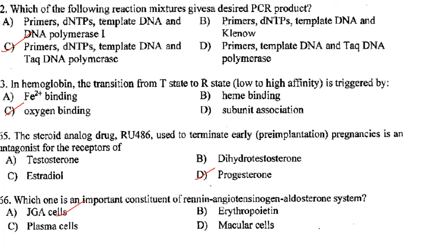Then which one is the most important constituent of the renin-angiotensin-aldosterone system? JGA cells. Answer is option A. And this JGA is a specialization of the glomerular afferent arteriole and the distal convoluted tubule, and is involved in the regulation of systemic blood pressure via the renin-angiotensin-aldosterone mechanism.